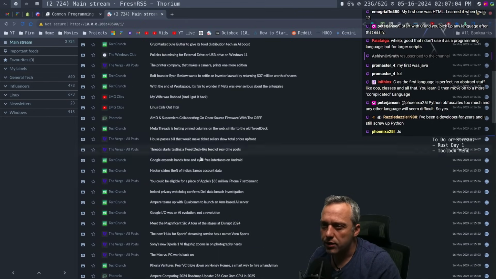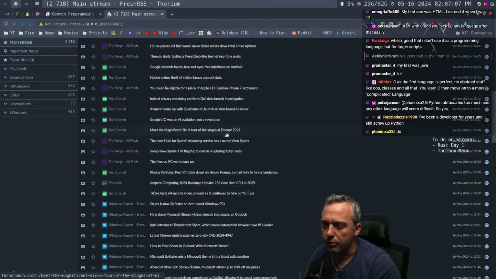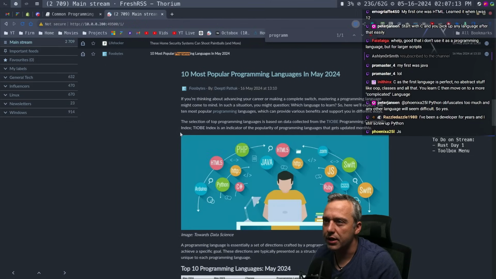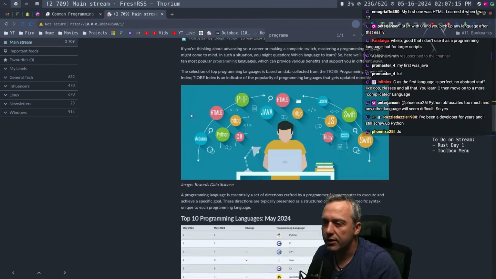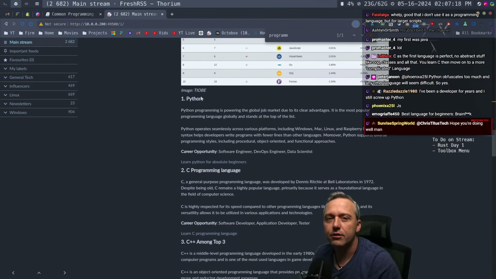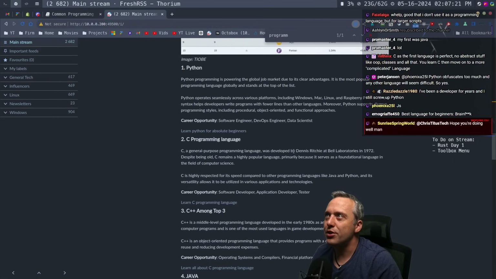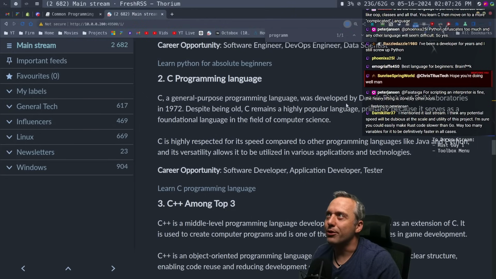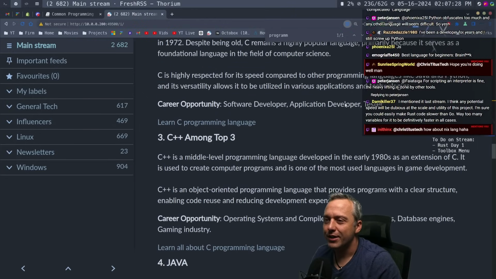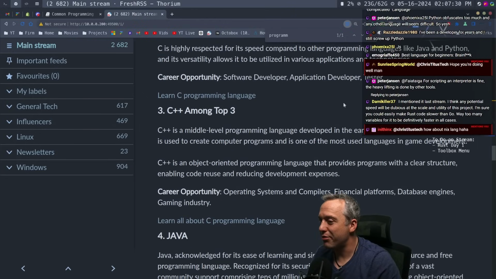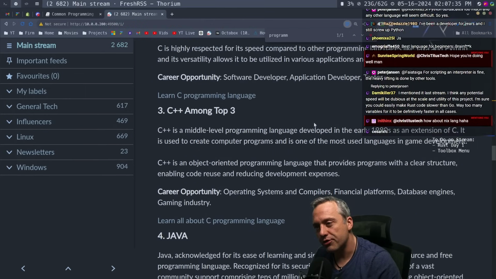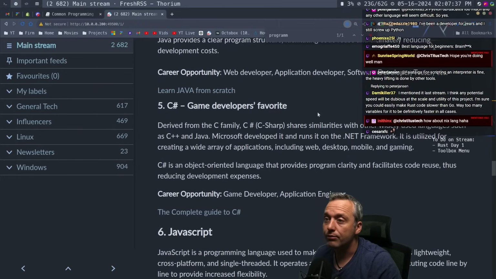What was it? It's programming languages of some sort. Let me see. Programming. 10 most popular programming languages in May. There we go. Here you go. Number 1, Python. Number 2, let me enhance, C language. There's C. C++, top 3. Number 4, Java. I honestly thought Java would be above C++, but well, here we are.